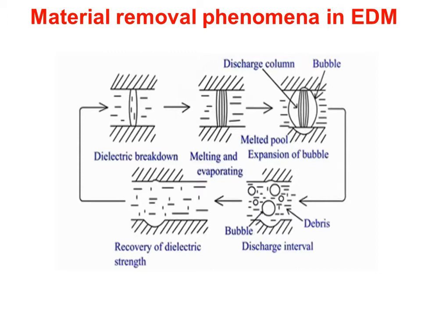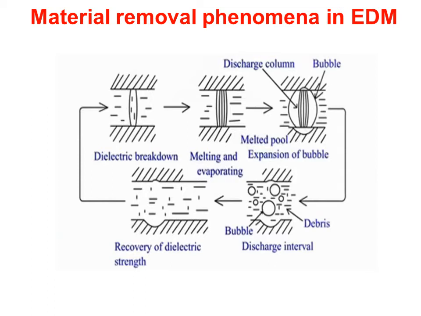This particular diagram gives the material removal phenomena in EDM. In step 1, the dielectric breakdown happens due to the supply voltage. In step 2, the melting and evaporation of the material happen.